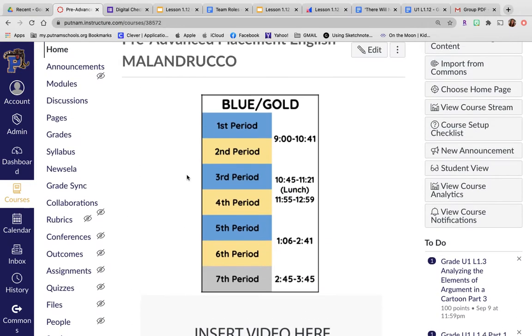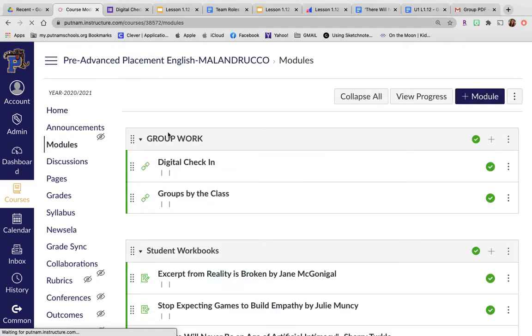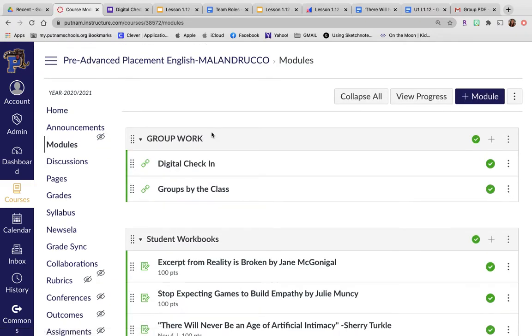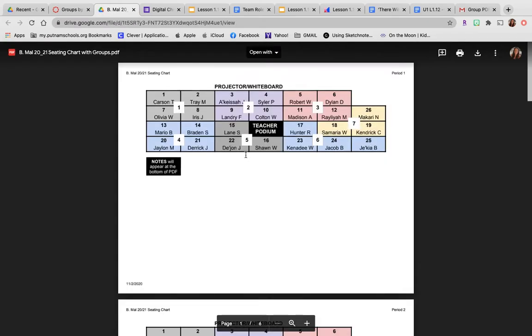So in modules, group work is at the top now. I've done a little bit of rearranging in here to help you out. And I'm going to talk about this in a little bit. But in case you forgot what group you're in, if you click on groups by the class, if this doesn't pop up, that's fine. Just click this link right here. It's going to throw you into a PDF that I've given you access to.